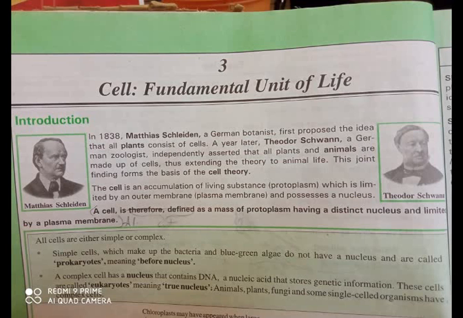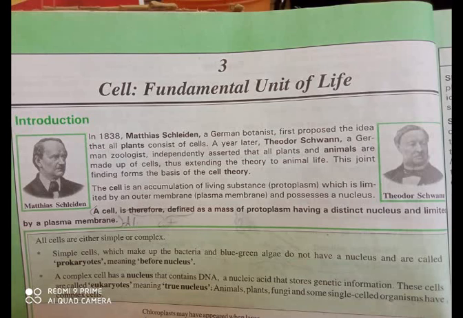Cell, fundamental unit of life. In 1838, Matthias Schleiden, a German botanist, first proposed the idea that all plants consist of cells. A year later, Theodor Schwann, a German zoologist, independently asserted that all plants and animals are made up of cells, thus extending the theory to animal life. This joint finding forms the basis of the cell theory.